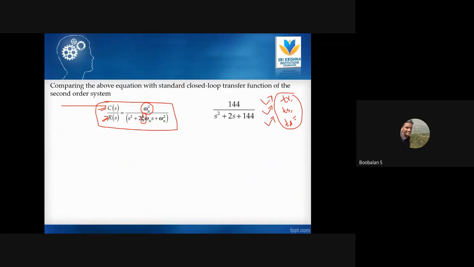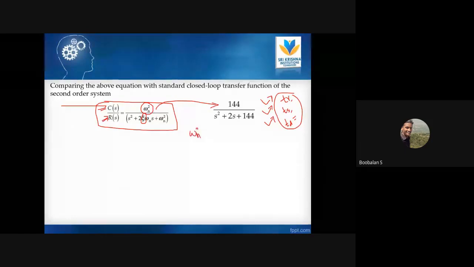Now omega n square, at the place where omega n square should be, there is 144, right? So omega n square is equal to 144. Now what is the value of omega n?